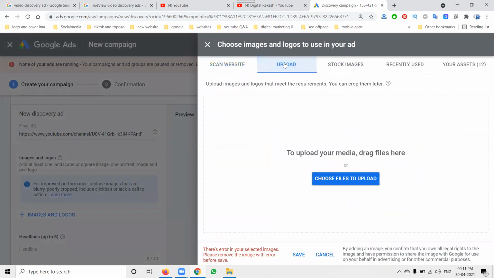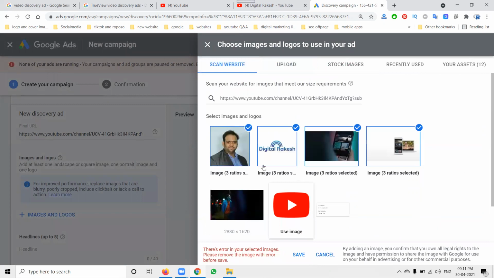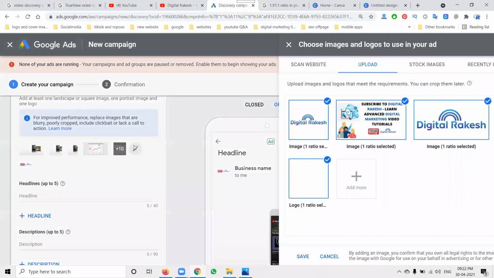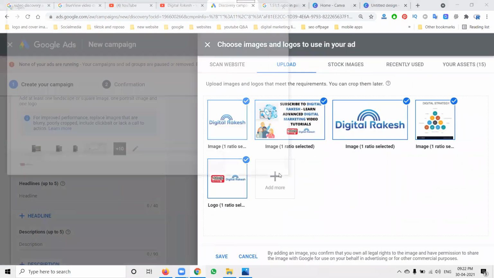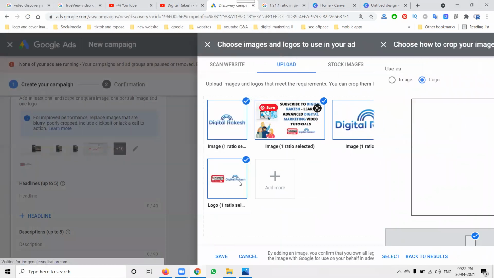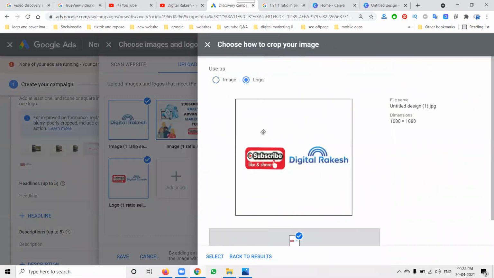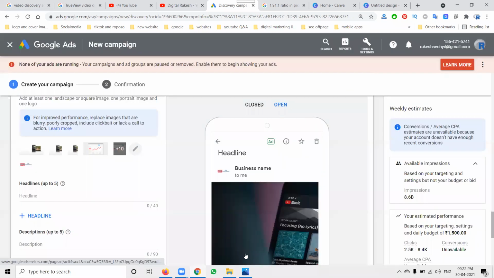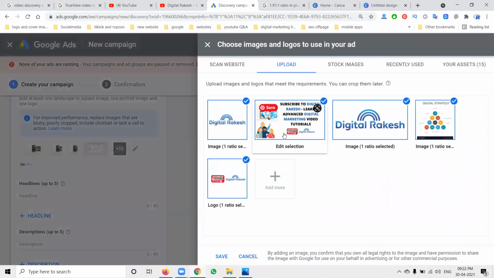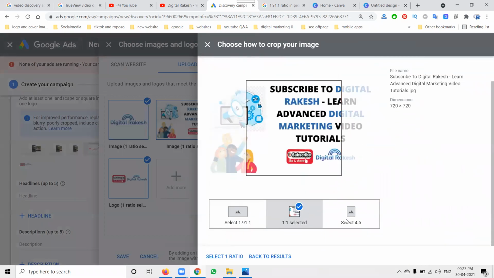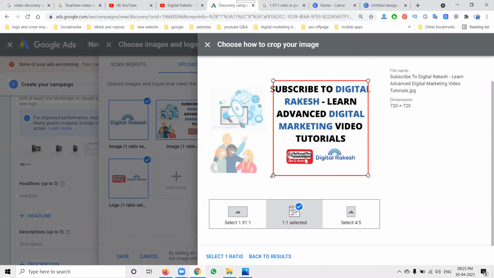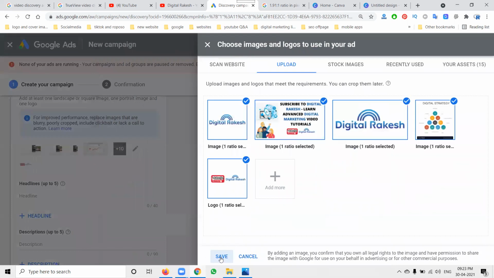You can go with uploading any image here. These are the particular ratios. When uploading, two options are created: one is image, the second is logo. You will select a total of 3 ratios for any image you select: one is 1:1, 4:5, and 1.91:1. These are the ratios you will select, and all of them will be available in the options.